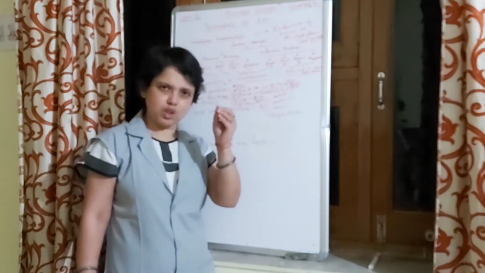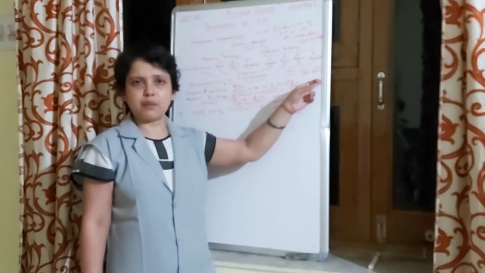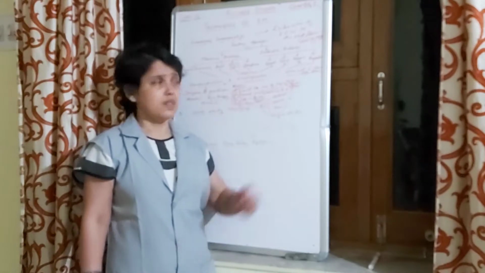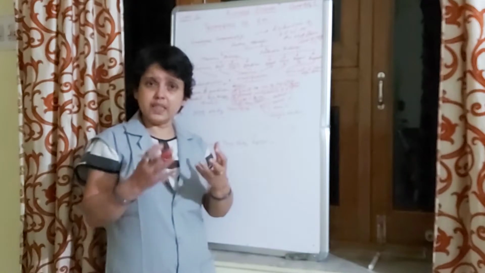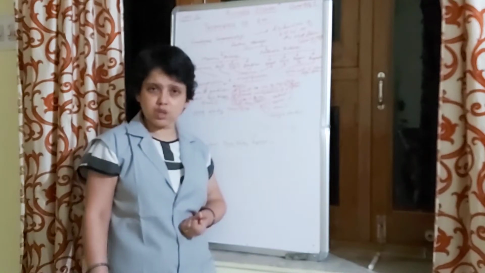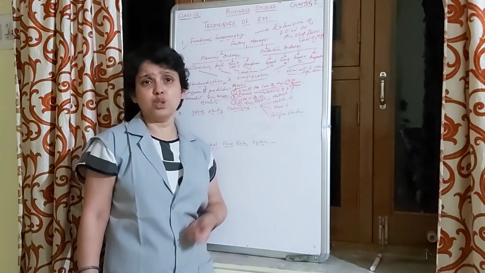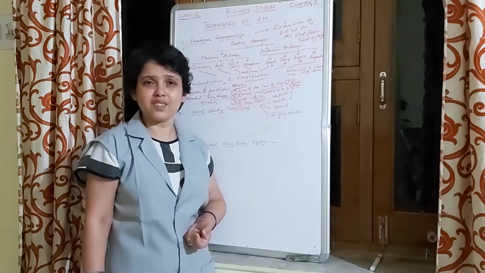So in terms of varieties, in terms of size, in terms of dimensions, you should simplify the products, because this simplification will lead to saving of resources of the organization and making its proper use, and this will automatically lead to increase in industrial efficiency.